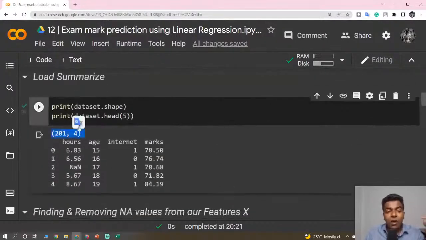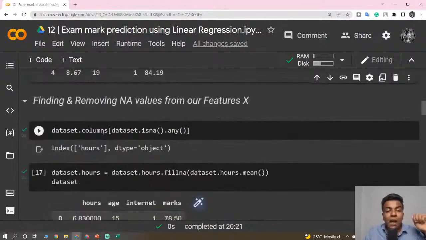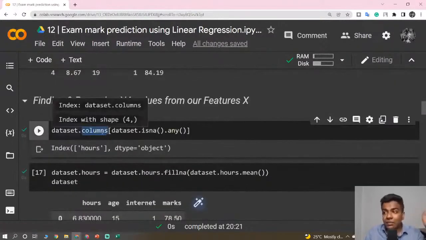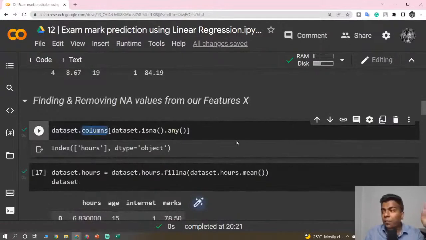And then we summarized it. We got to know the complete information about the dataset by using the summary. Our dataset has a problem: some of the columns have empty values or empty cells. So we need to find that out, using dataset.columns of dataset.isna().any(). It will return the column, hearts, which is the column having some empty values.